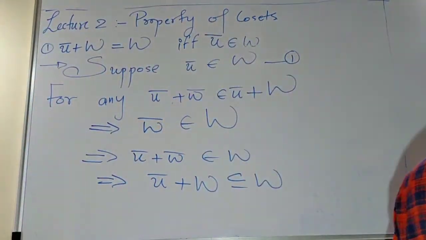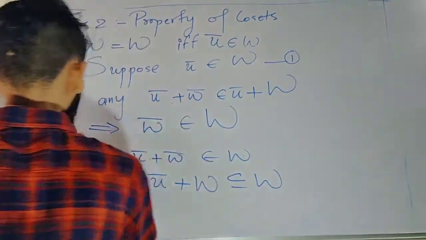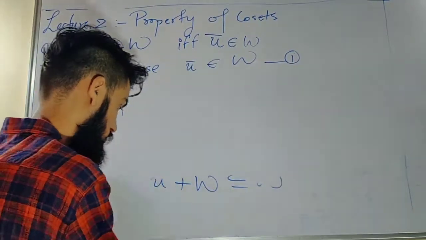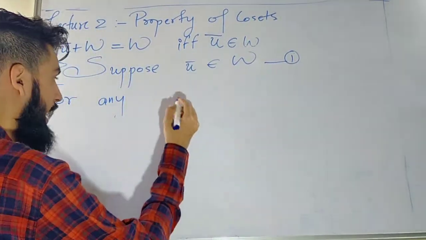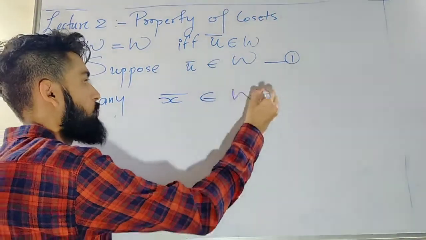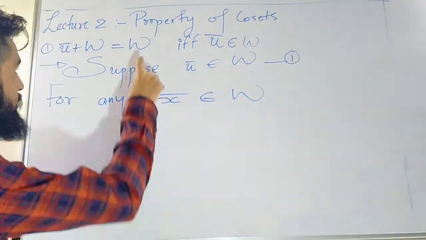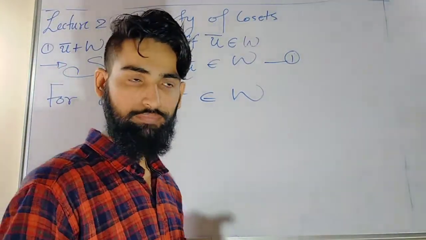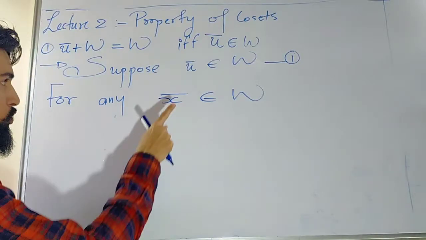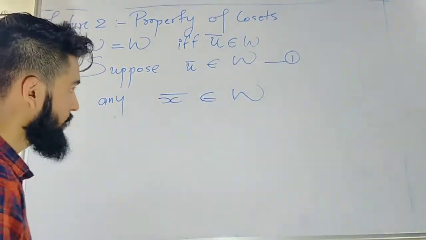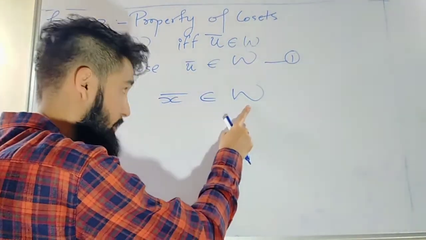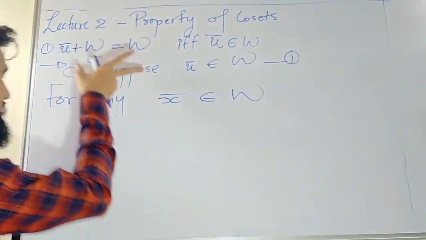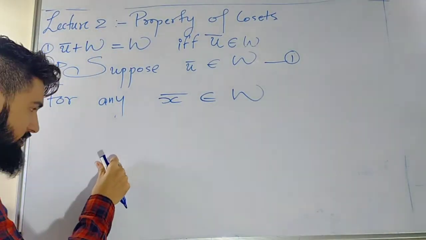Let's see the other way around. Now what will I consider? I will consider any x bar from W. What will be my claim? My claim will be to prove this element is inside this u bar plus W. Right? Let's try to prove this. I already know my u bar is an element of W. I know that my x bar is also an element of W. Somehow I want to prove my x bar is inside this. It's really simple. Let's try to prove.